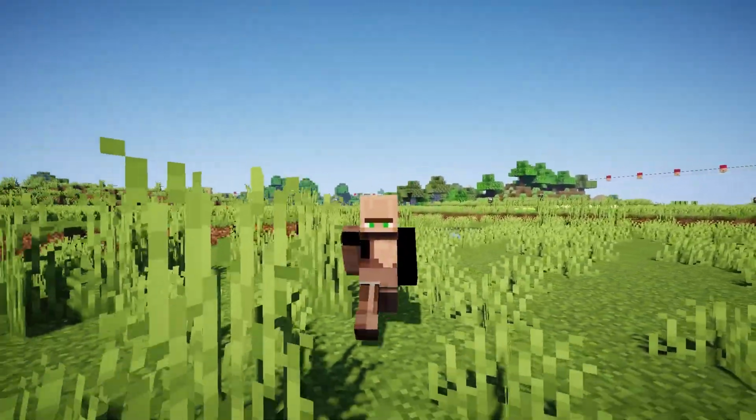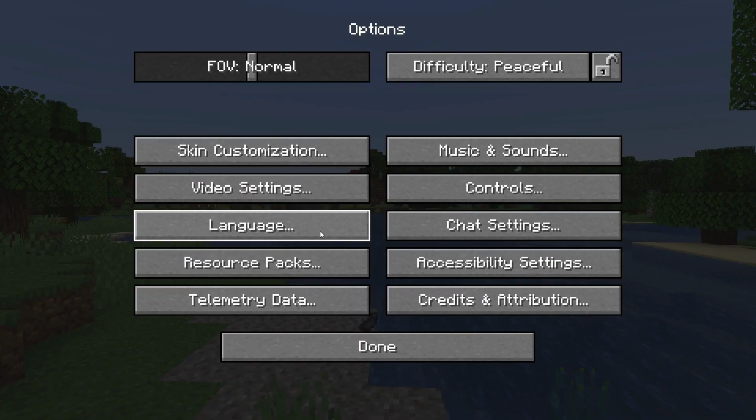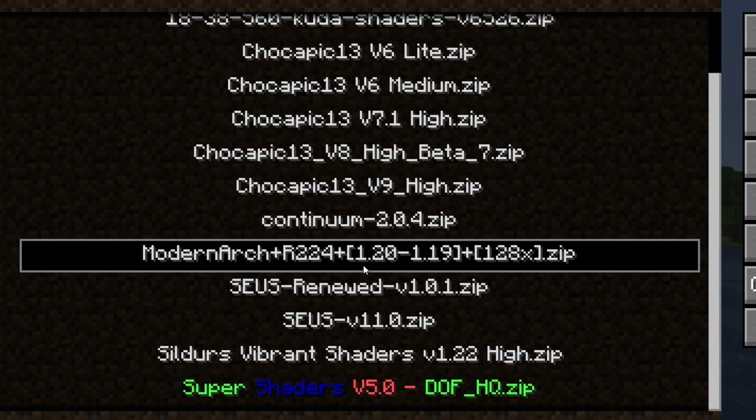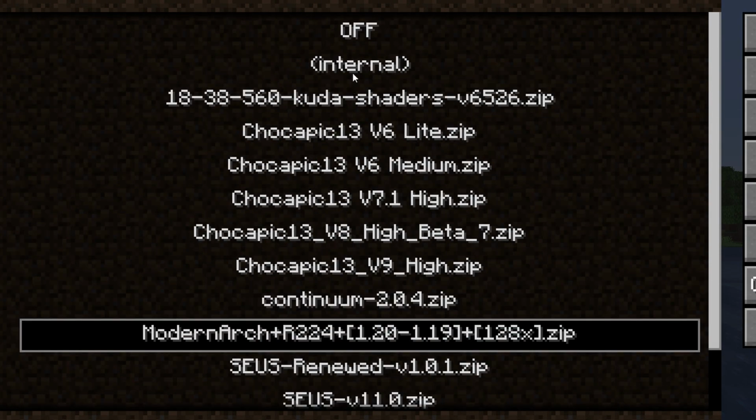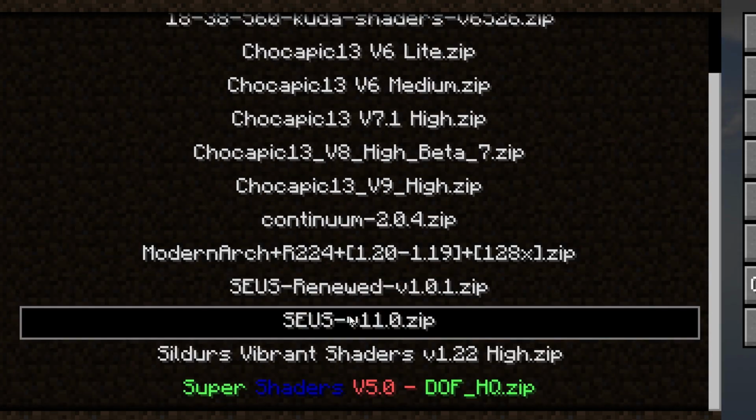Enable shaders. In Minecraft, launch the game and go to Options, Video Settings. Click on Shaders to open the shaders menu. Here, you'll see the shaders pack you added. Select it to enable the shaders.